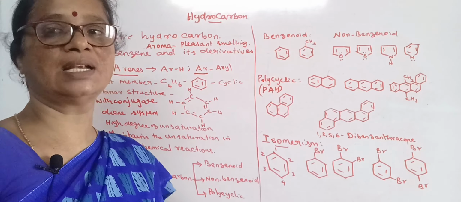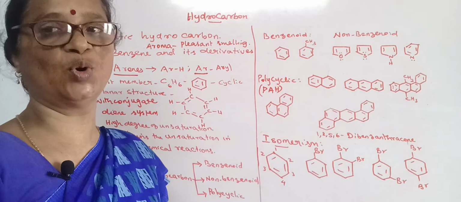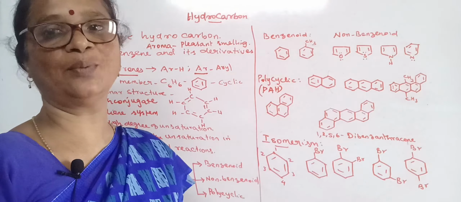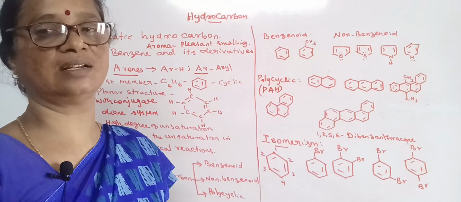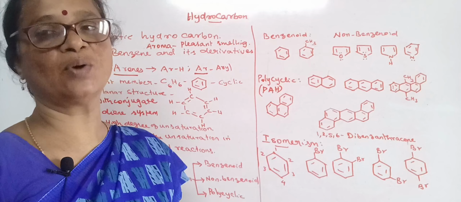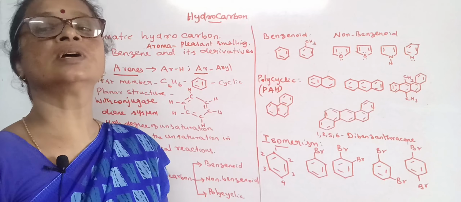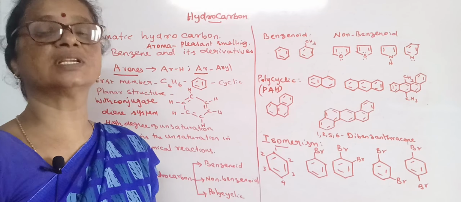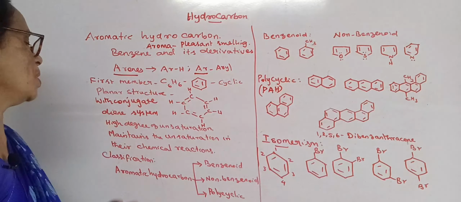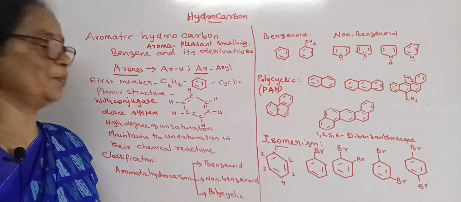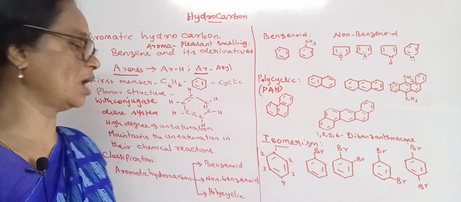Mostly the unsaturated compounds will undergo addition reaction in which the unsaturation gets removed. But aromatic hydrocarbons maintain their unsaturation in most chemical reactions. So this shows that aromatic compounds do not undergo addition reaction. The benzene ring prefers to undergo substitution reactions in which the pi bond is maintained. And these aromatic compounds can be further classified into benzenoid, non-benzenoid and polycyclic aromatic hydrocarbons.